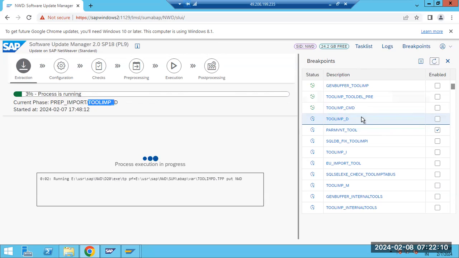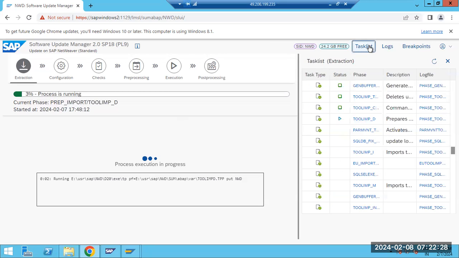So if you set the breakpoint here, what will happen? It will stop when it is running the tool import, and when it moves to this step it will stop here, because I set the breakpoint here. So now I will set the breakpoint, and it will stop here. That's the breakpoint option.